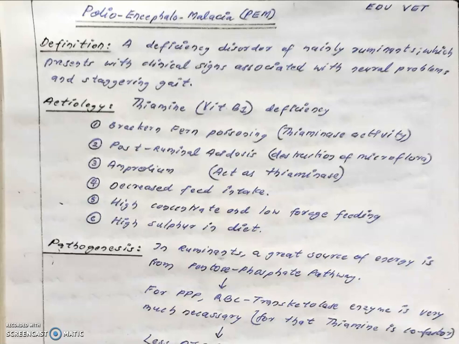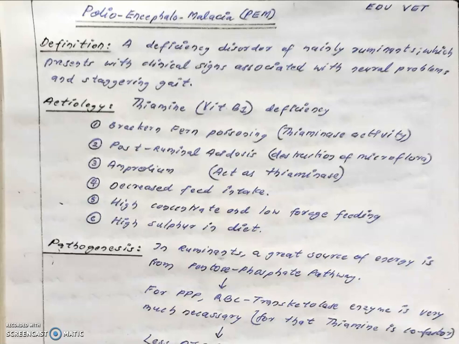Moving to the etiology, this is actually due to deficiency of vitamin B1, that is thiamine. So how does vitamin B1 deficiency occur? That is bracken fern poisoning. We are all familiar with bracken fern, and why is it so? Because there is excess thiaminase activity in bracken fern. So the thiamine will be broken into byproducts, so there will be less thiamine.